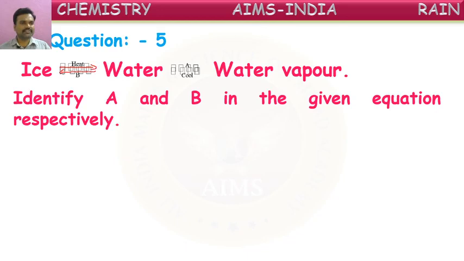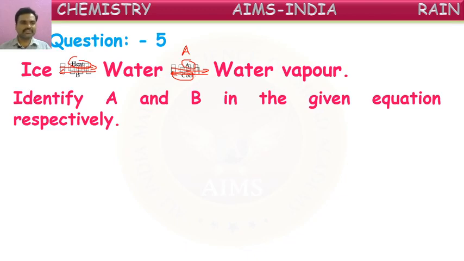Actually, A should be like this. So here ice on heating converts to water, and water on doing something here converts into water vapor. It is shown here as A. I think it is not clear to you. It is A. And water vapor on cooling converts into water.